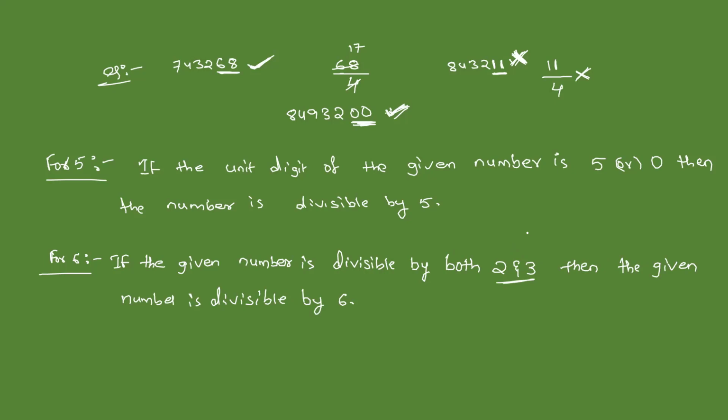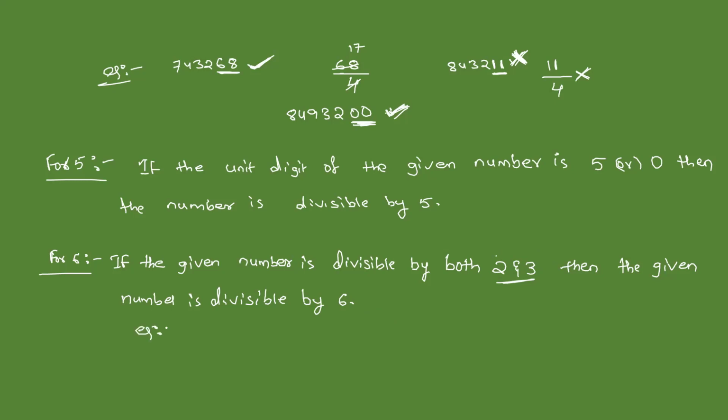Then only it is possible. Otherwise, it is not. That means if it is divisible by 2 and it is not divisible by 3, that number is not divisible by 6. If it is divisible by 3 and not divisible by 2, then also the number is not divisible by 6. Definitely the number should be divisible by both 2 and 3. Okay, then only that number will be divisible.